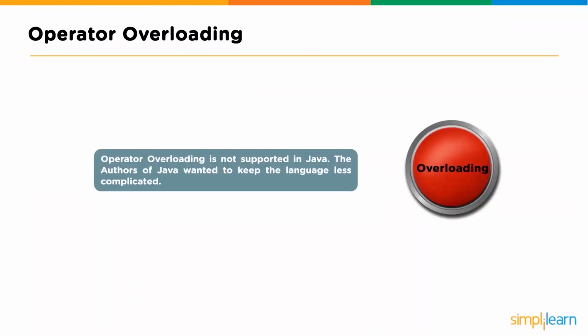So there is another thing called operator overloading. Operator overloading is not supported in Java. The authors of Java wanted to keep the language less complicated. Explaining operator overloading, it basically is a way of bundling operations into the call statement and user procedures. It's so that it looks like math on paper. You have A plus B plus C kind of thing, and it's all wrapped up in your call to another statement. This just gets confusing, and it really isn't necessary. So the Java developers decided not to put it in there.